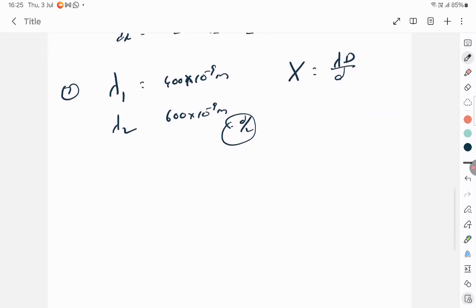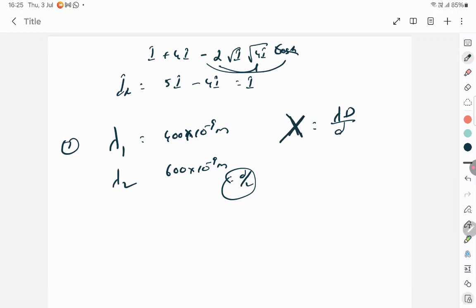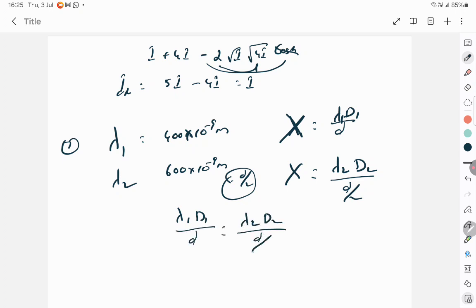Okay, so there are two wavelengths. In the first case you got it at x. In the second case also it has to be x, because they are saying that the fringe width has to be the same in the second case too. And so the wavelength here is lambda 1, here lambda 2, into what about the ratio of the distances, so you can call it D1 in this case, D2 in this case, and it's d by 2, and you can equate them.